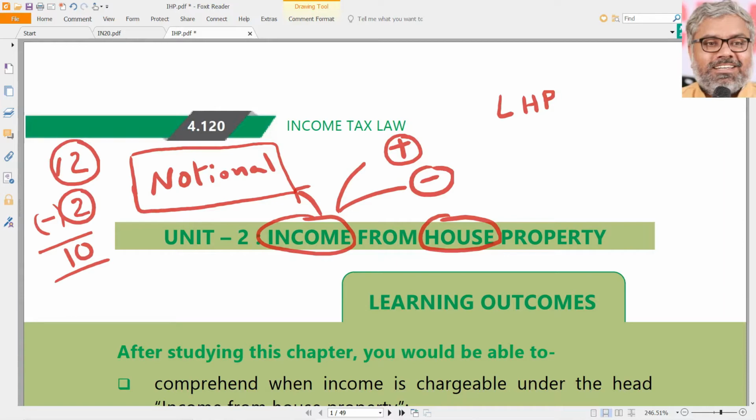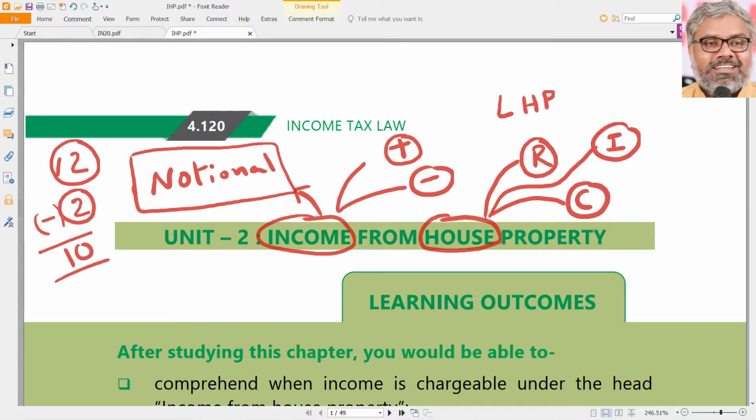The head of income looks like that. The word used here is house property. Looks like we are talking about all residential properties. No, that is another point to be noted. This is not having any restriction. The property we are talking about, the house property, could be residential also, could be commercial also, even if it is industrial also, doesn't matter. The property could be any type of property, not necessarily a residential house property.